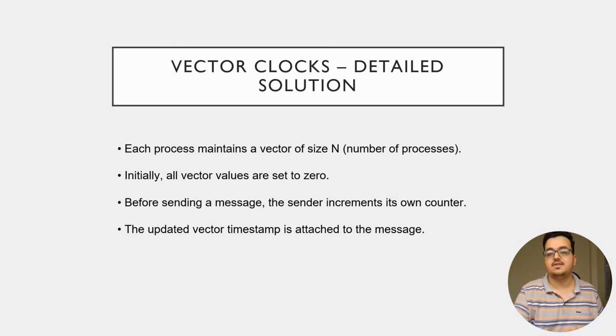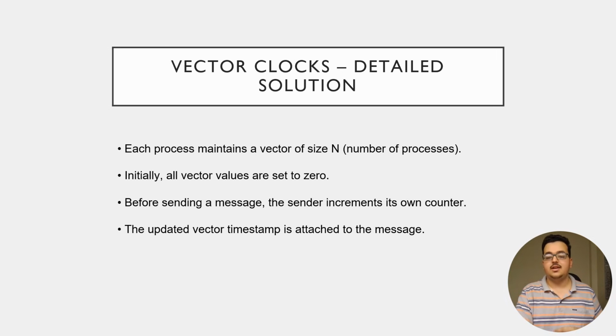So next we'll be considering the solution to this problem. We'll be seeing a solution named vector clocks. Now let's see how we can solve this. We use something called vector clocks. Don't worry about this name. Think of it as each process maintaining a small list of numbers. If there are n processes, each process keeps a vector of size n, the same as the number of processes. Initially, all values are set to 0. Before sending a message, the sender increases its own counter. Then it attaches this updated vector to the message.